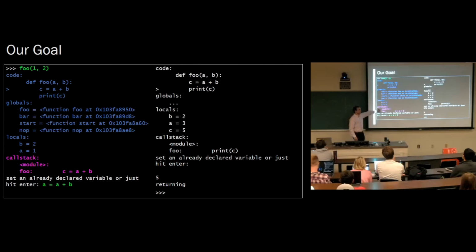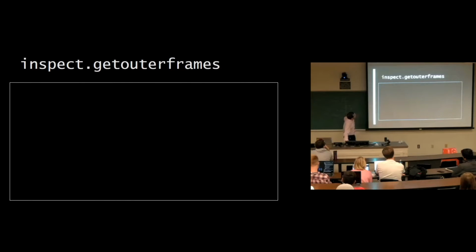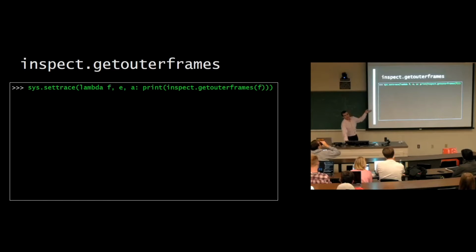So let's try doing this now, the call stack. We print out the call stack. Sometimes that's really useful, especially if you have infinite recursion, something like that. Turns out there's a function for it. getOuterFrames. You see a pattern? There's a function for everything.